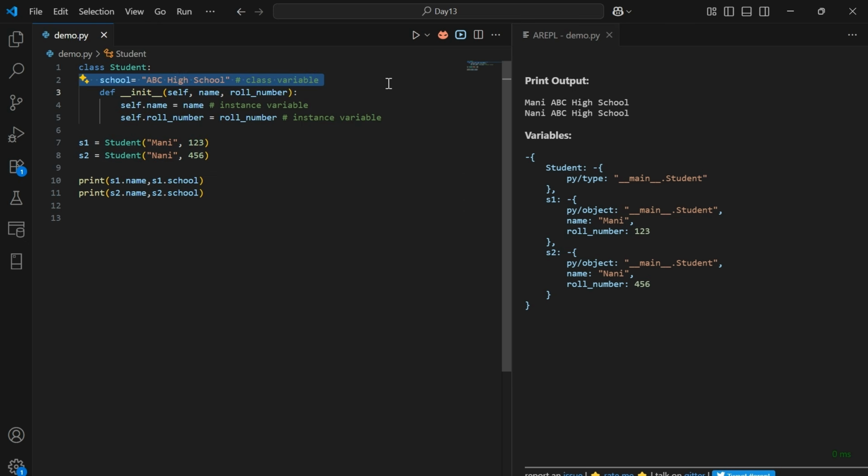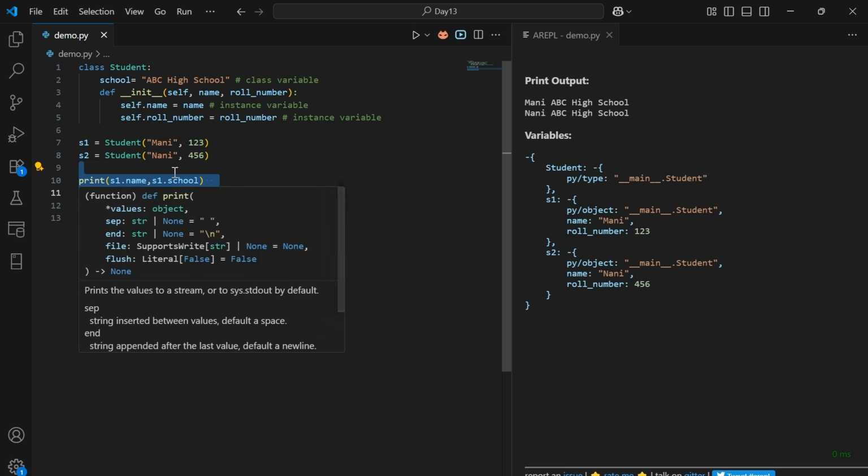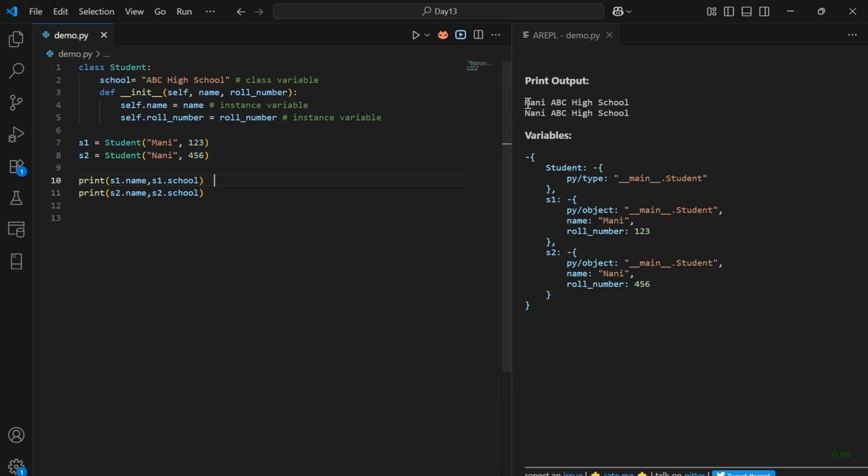School equals ABC High School is a class variable. It is shared by all the students. self.name and self.roll_number are specific to each student. So here we have created two student objects, one with the params Money and 123 and another with the params Nani and 456. If we print s1.name and s1.school, it gives the output Money, ABC High School, and s2.name and s2.school gives the output Nani, ABC High School.